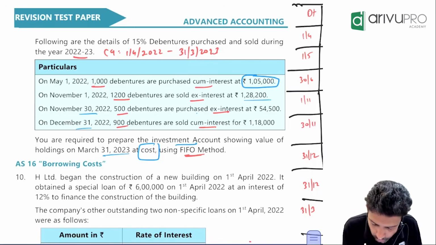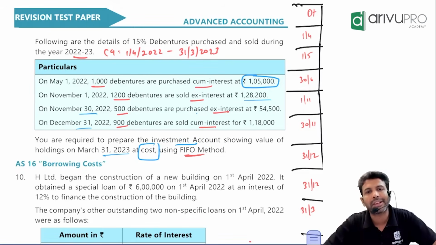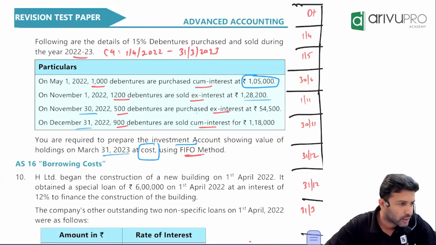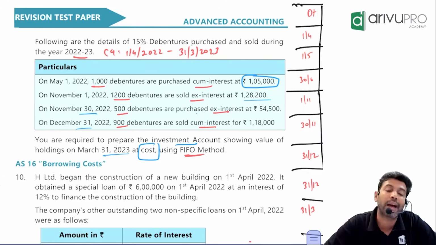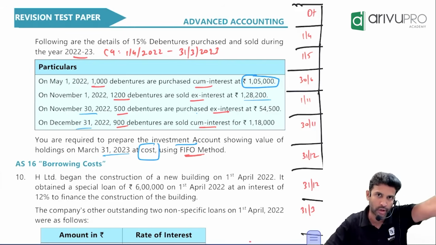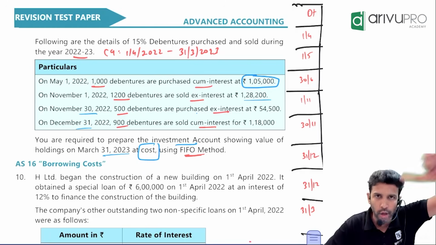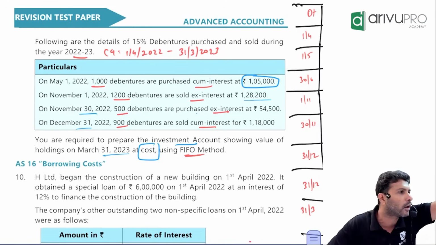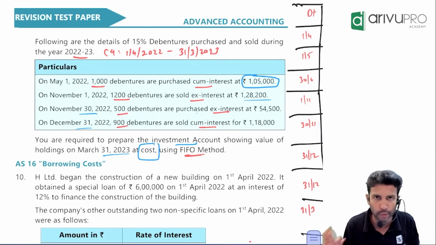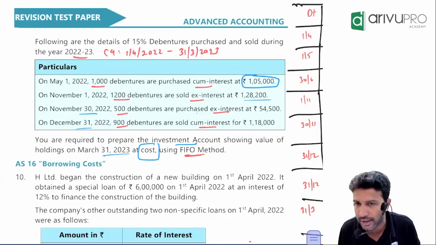So here check what method we have to use. Sometimes the problem will say which method you have to use, FIFO or average cost. If they don't specify the method, always take average cost. Much easier, simpler. I'll do one more question of shares through the average cost method, so you will get to know why average cost is much easier and less time consuming. If they specify the method, follow that exactly. If they don't specify, go for the average cost method. It's not that FIFO is wrong, but average cost is a lot simpler and less time consuming. So my preference is that.